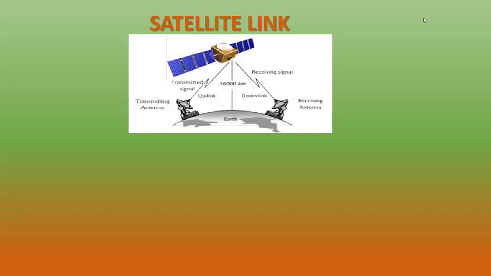The transponder will receive the signal, amplify it and retransmit it back to the earth station, and the receiving antenna will receive that signal. Transmitting a signal from the transmitter antenna to the satellite is known as uplink, and from the satellite to the receiving antenna, it is known as downlink.